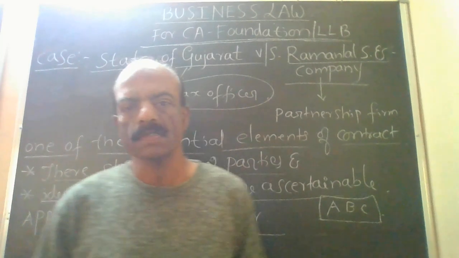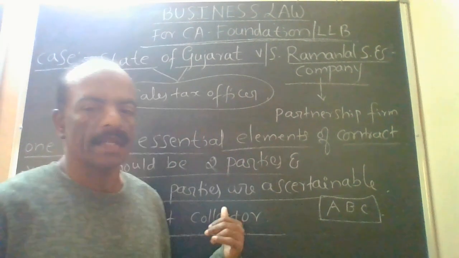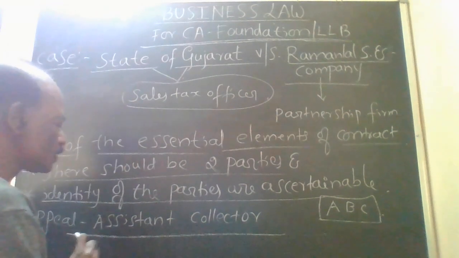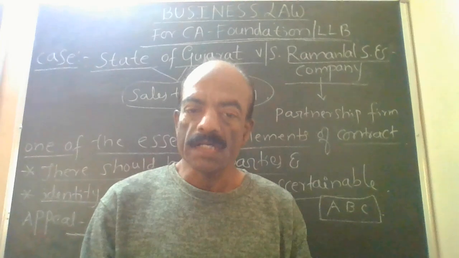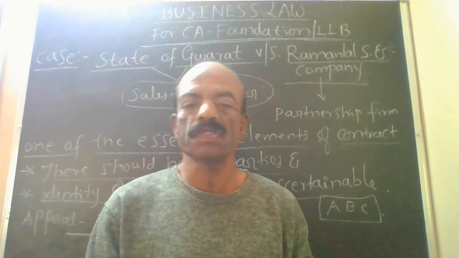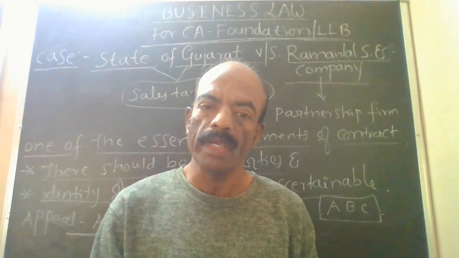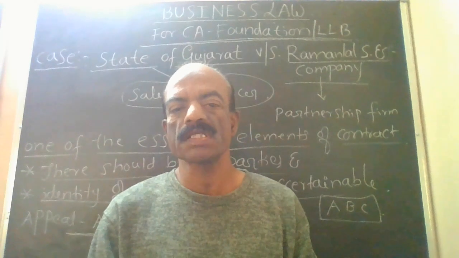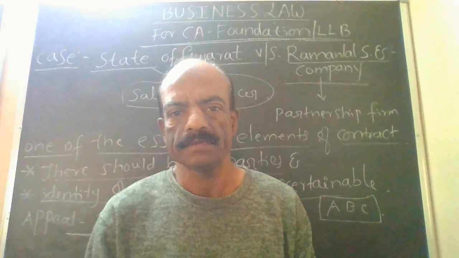Thereafter, the partners went for appeal with the assistant collector, but the assistant collector also refused their appeal. Thereafter, the partners filed a case against the sales tax officer.